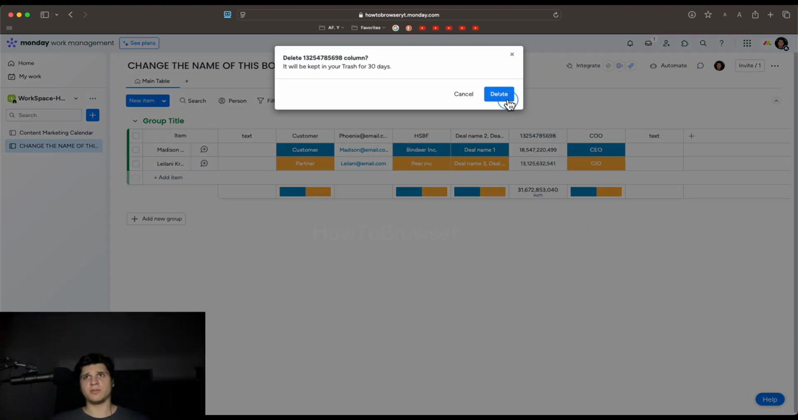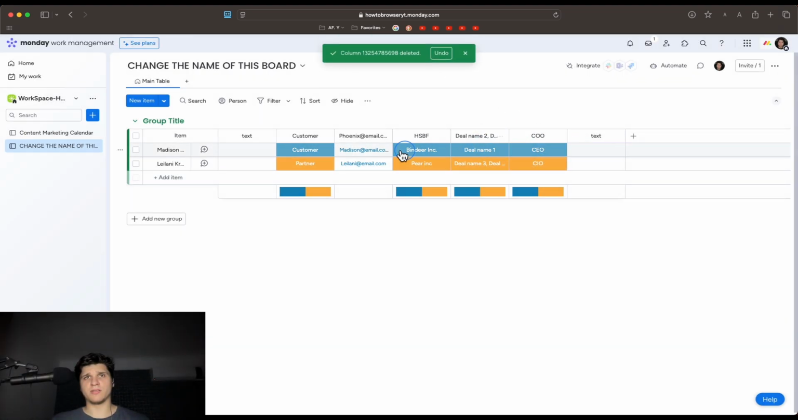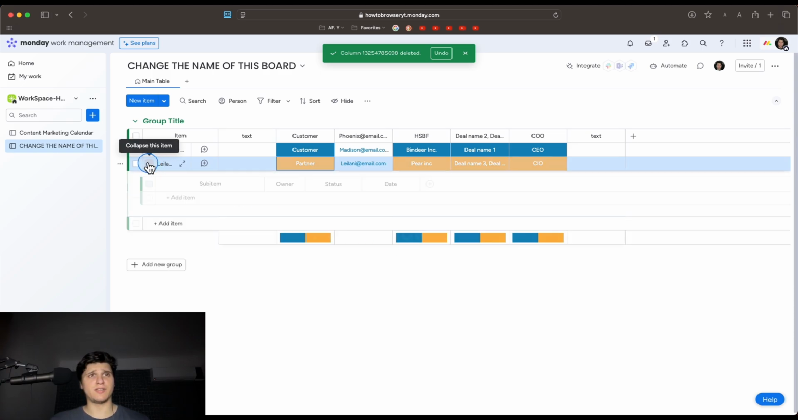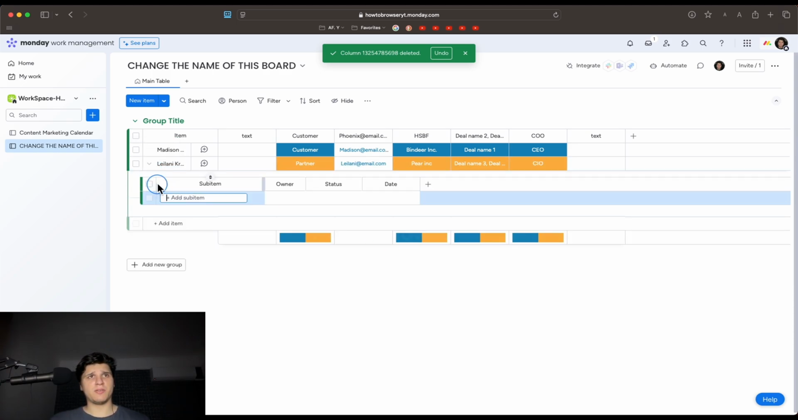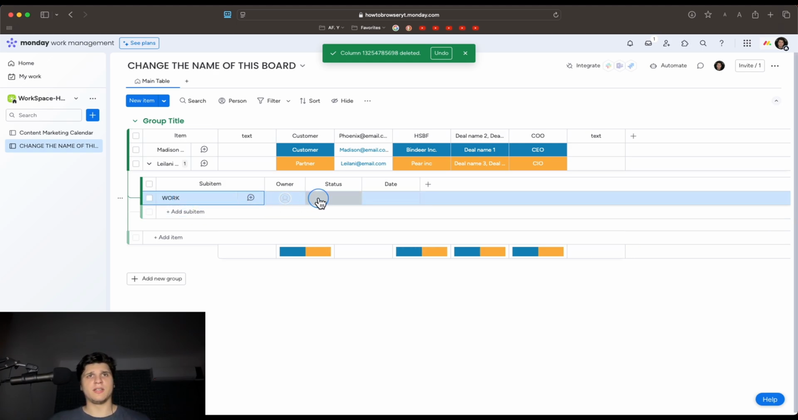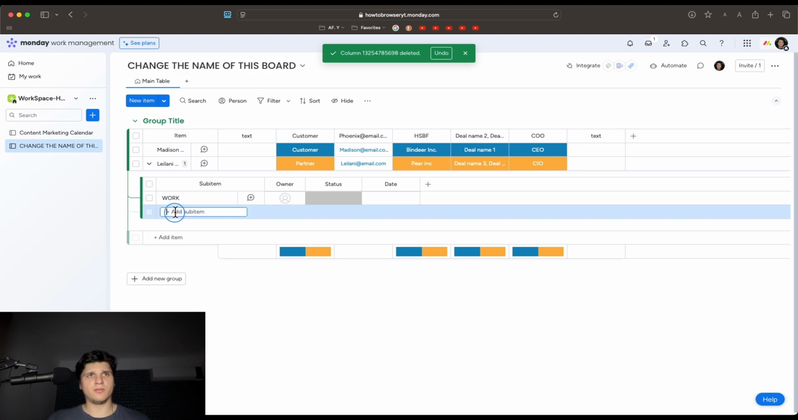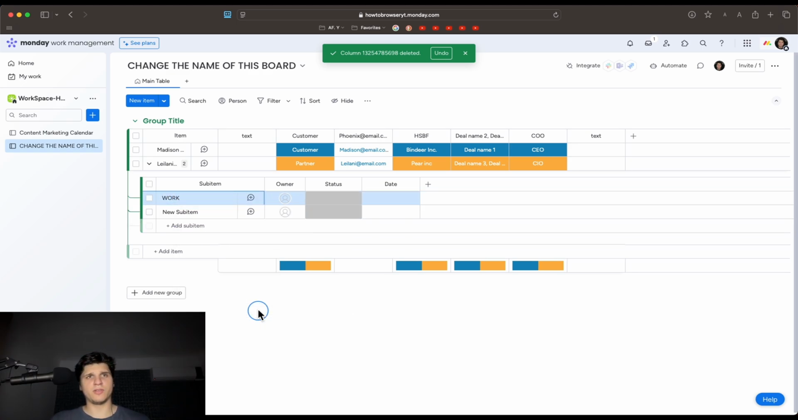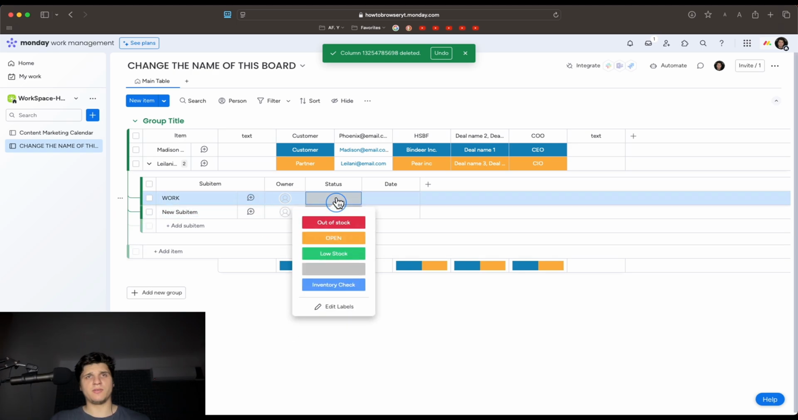Now sometimes there are some errors, but it's not really important. Maybe I made a mistake when I imported this file, but now you can add a sub item related to some work, and you can add another one then, or you can right click and create a new sub item below, and then you can have status here, whatever you want anyways.